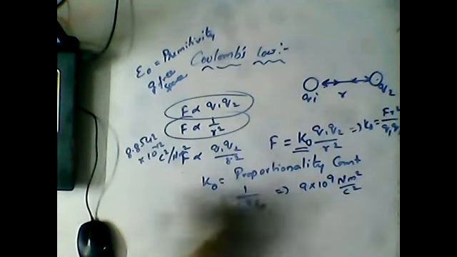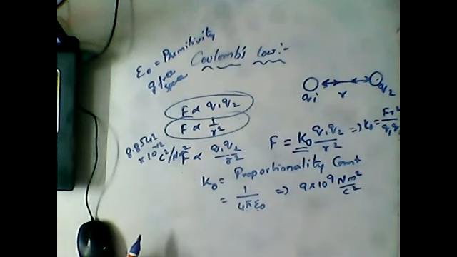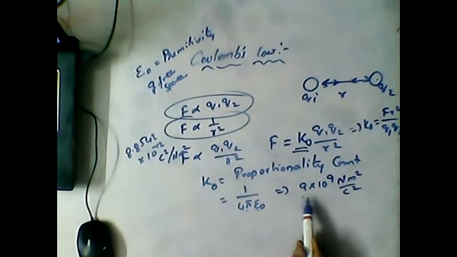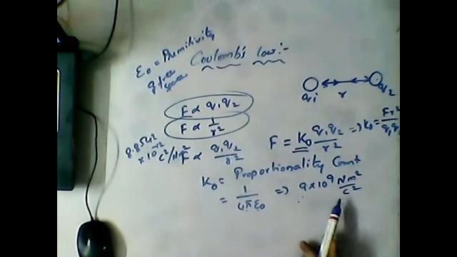It is exactly opposite to that of the permittivity of a medium. Here k naught is called a proportionality constant, and its value is equal to 1 by 4 pi epsilon, and the numerical value is 9 into 10 power 9 newton meter square per coulomb square.